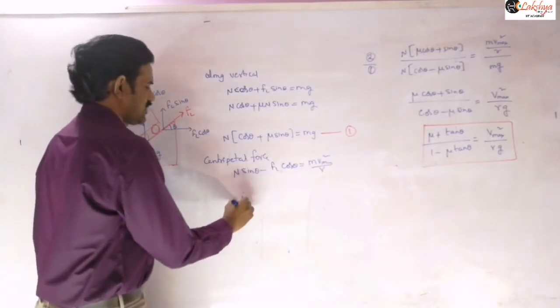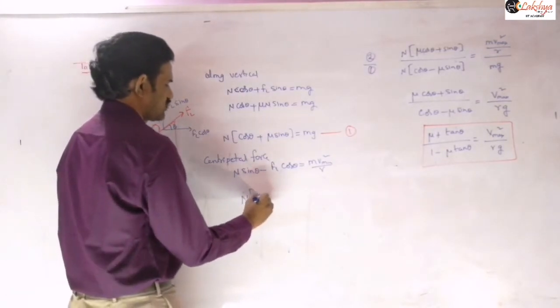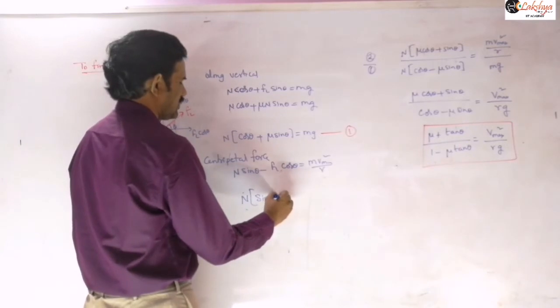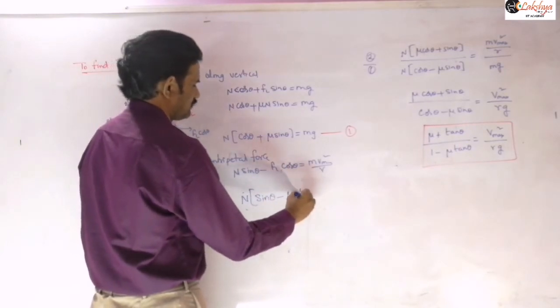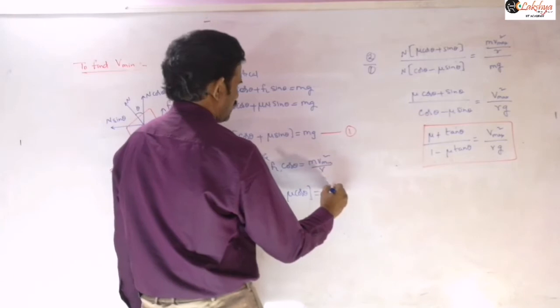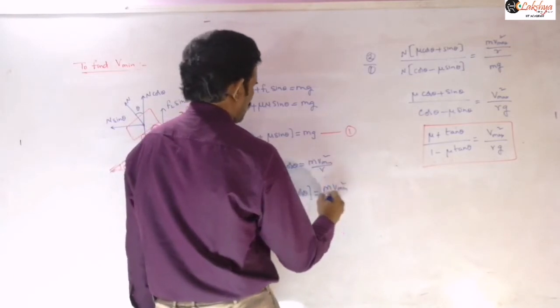Again I am taking N common, and you can write this as N times sin theta minus mu cos theta is equal to m v minimum square by r.